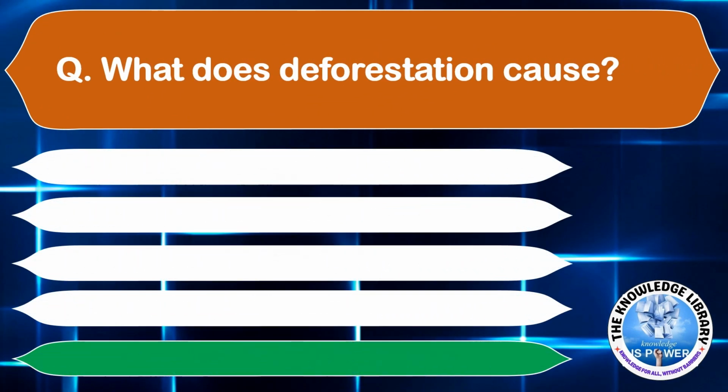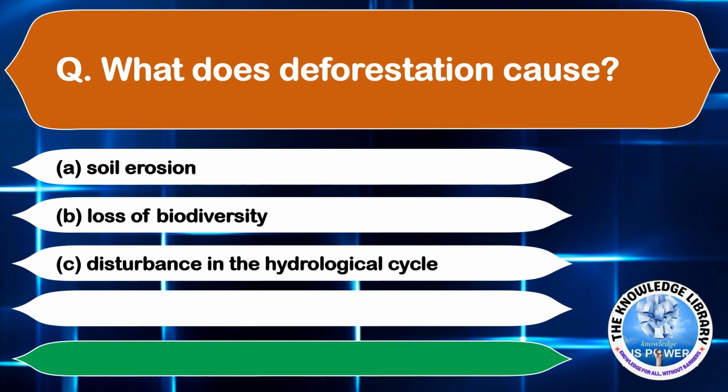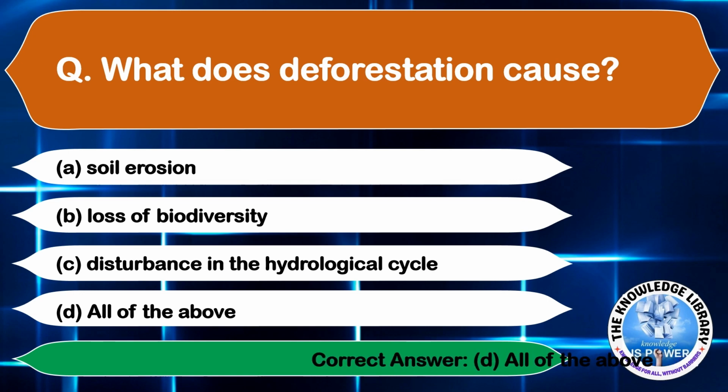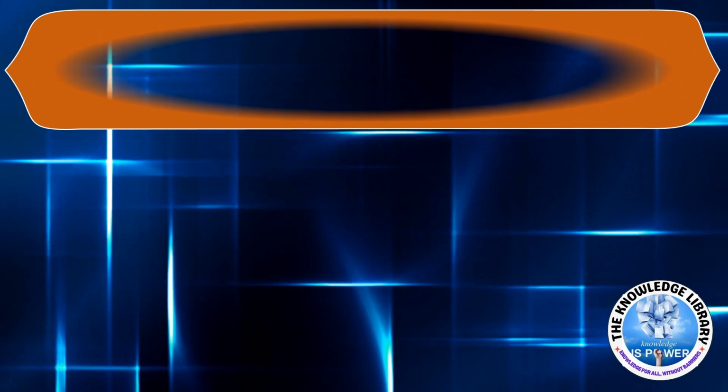What does deforestation cause? Option A, soil erosion. Option B, loss of biodiversity. Option C, disturbance in the hydrological cycle. And option D, all of the above. The correct answer is option D, all of the above. Moving on to the next question.